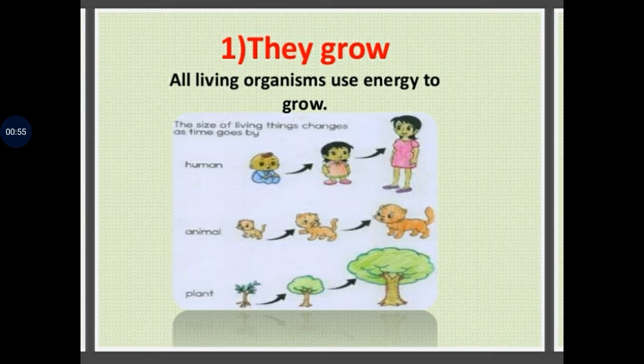Here are some of the characteristics of living things. First, all living organisms use energy to grow. All living things grow. Human, animal, insects, birds, plants, all grow. And the size of living things changes as time goes by.